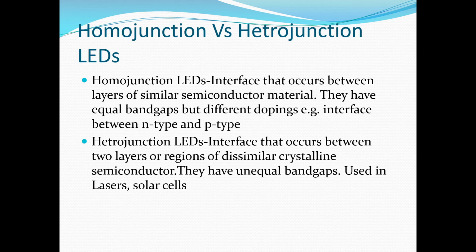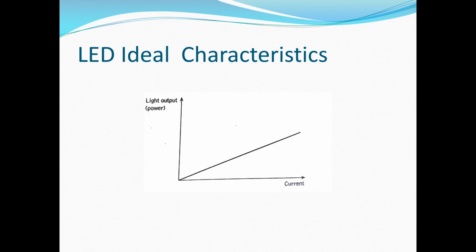Homojunction LED interface occurs between the layers of similar semiconductor material. They have equal band gaps but different doping, that is interface between N type and P type. Heterojunction LEDs interface occurs between two layers or regions of dissimilar crystalline semiconductor. They have unequal band gaps, used in lasers and solar cells.